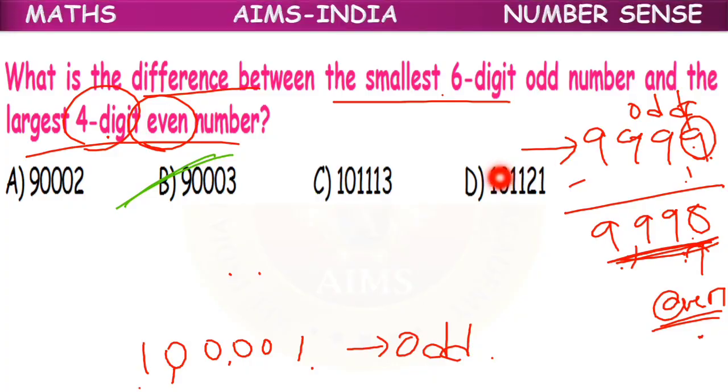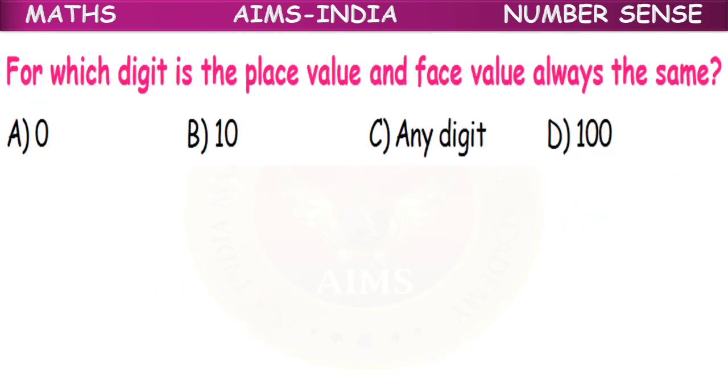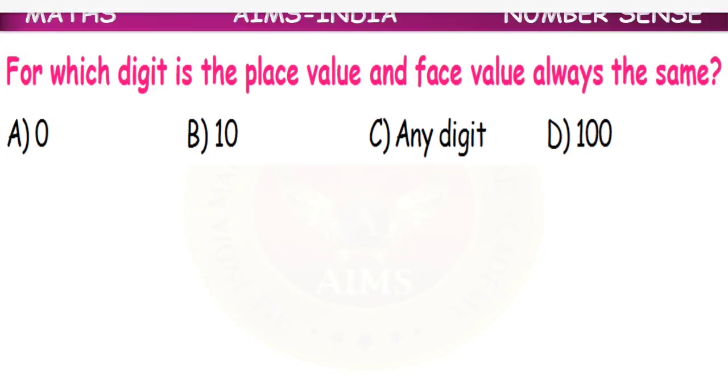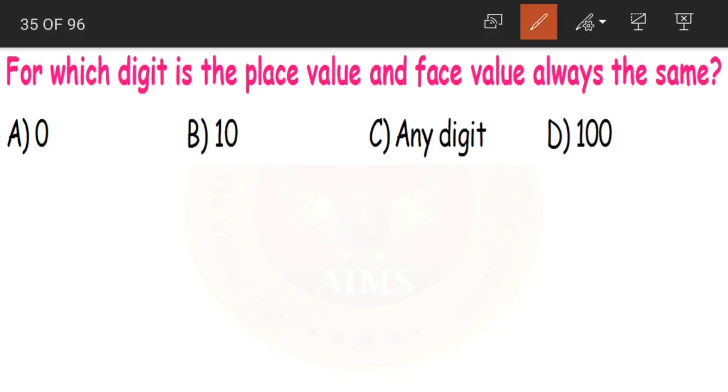Clear, children? The smallest 6-digit odd number and the largest 4-digit even number. Next question. For which digit is the place value and face value always the same? Now suppose we remember about 0, children. Let us look at the options. Option A is 0. If you remember about 0, what is the place value of 0?